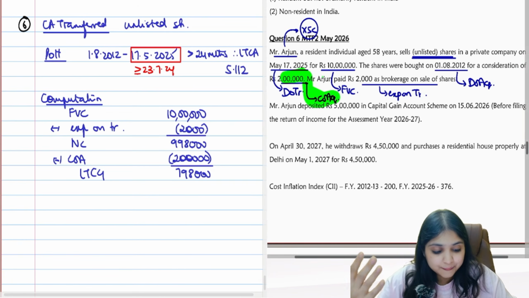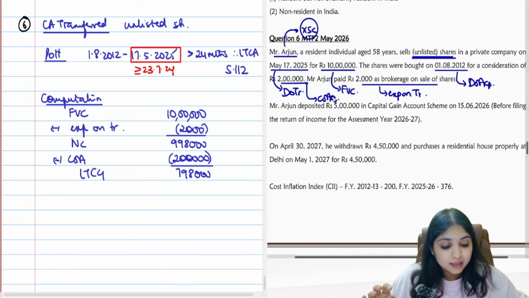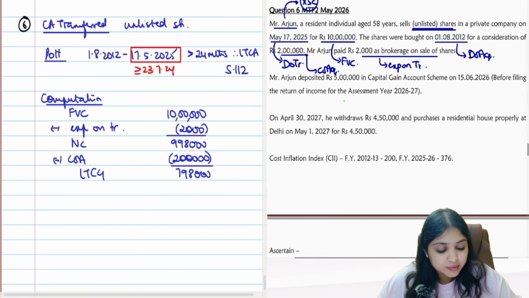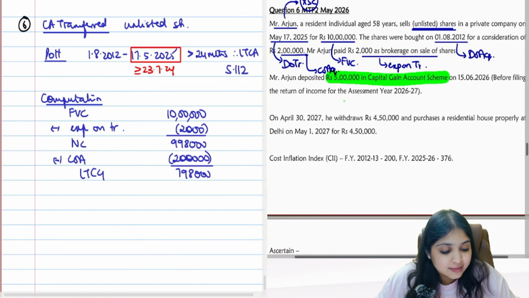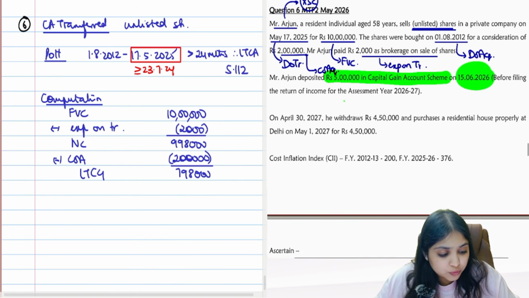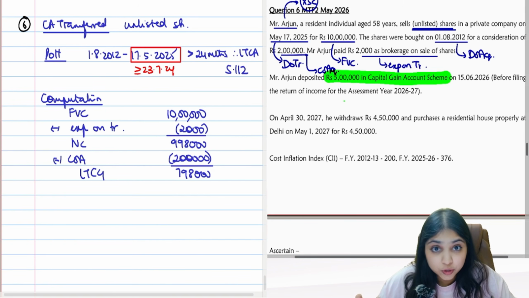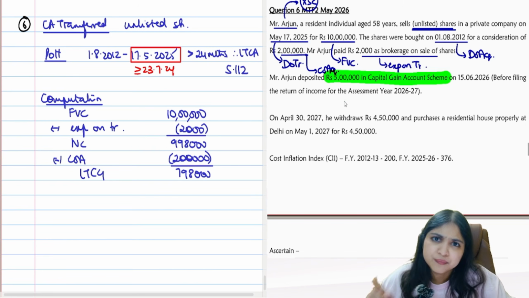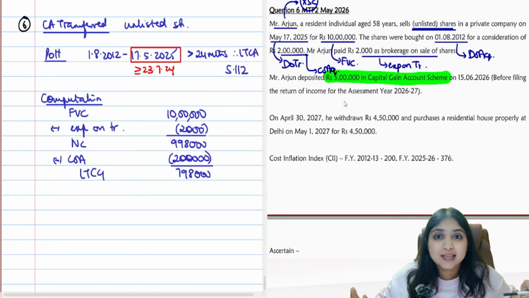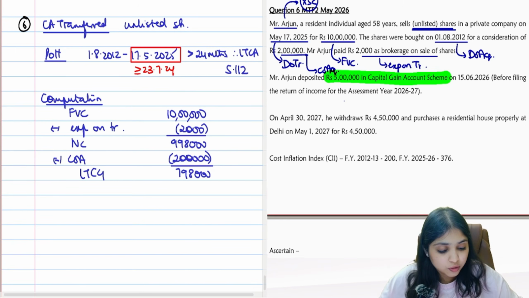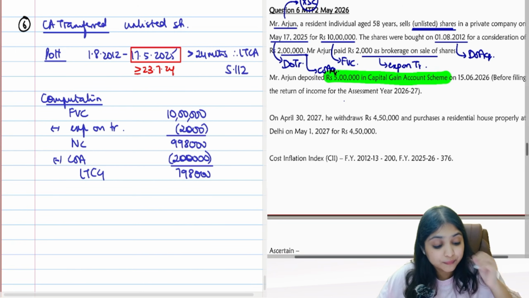This is where the game begins after this step. The assessee, what has the assessee done? Assessee has deposited 5 lakh rupees in capital gains account. Assessee has deposited this money on 15th June, which is before filing ITR. Good. If you are depositing money in CGT, you should deposit before the ITR date only. And good thing, assessee has deposited before ITR. That is good. What is the amount? 5 lakhs.